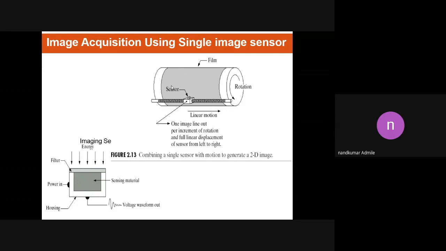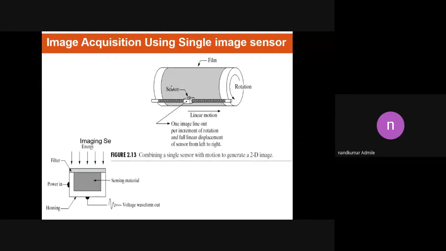Okay, how can the image be formed by using a single sensor? In this case we use a single sensor mounted on a rod, a photodiode sensor. Always remember, in order to generate an image, we require two displacements: one in a vertical direction and another in a horizontal direction.